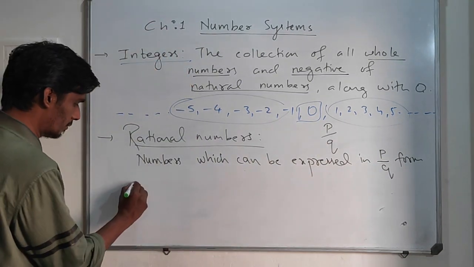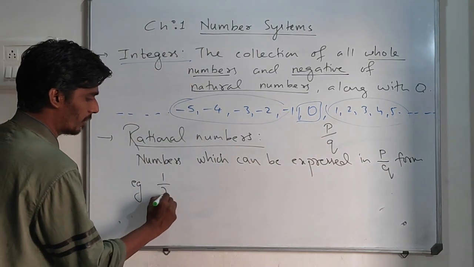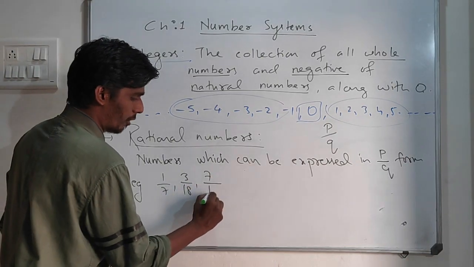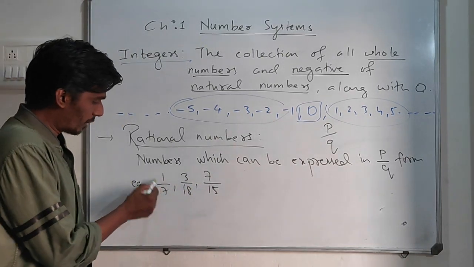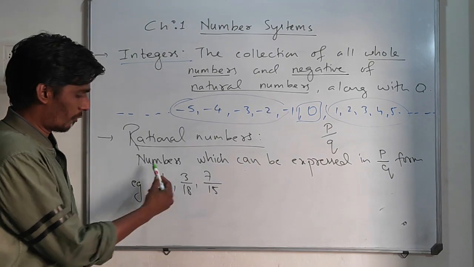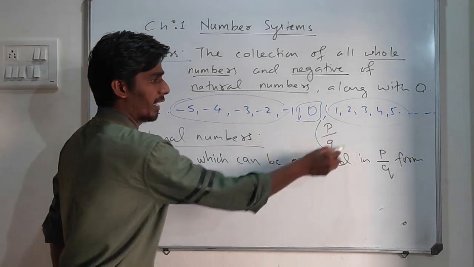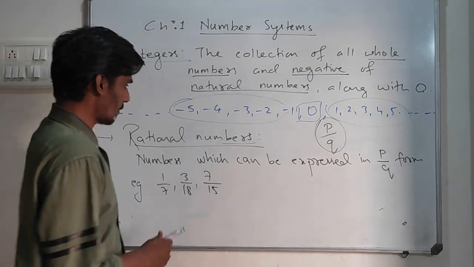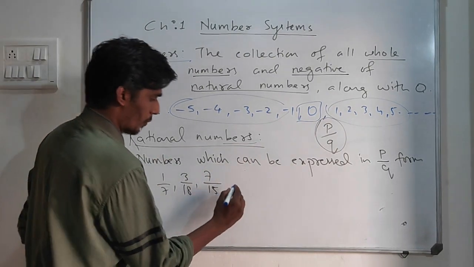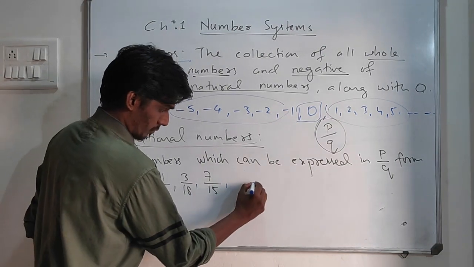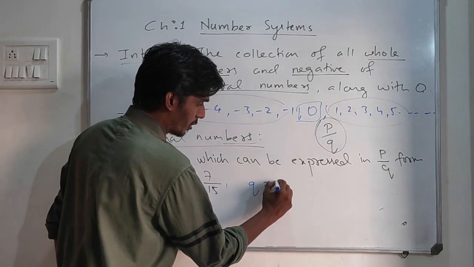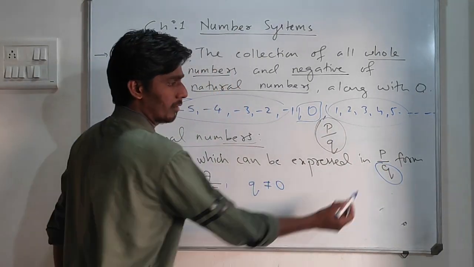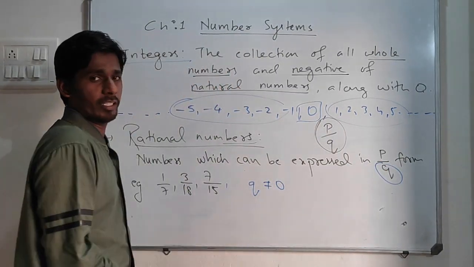P by q form means, for example, 1 upon 7, 3 upon 18, 7 upon 15. This is p and this is q. So if I write any number in p by q form, then all such numbers are rational numbers. Here q is never equal to 0. The denominator will never be 0.